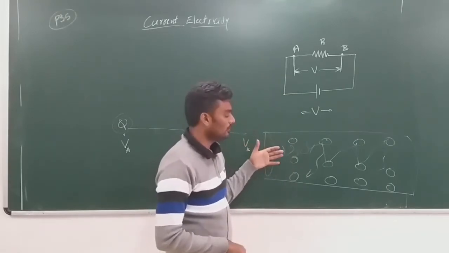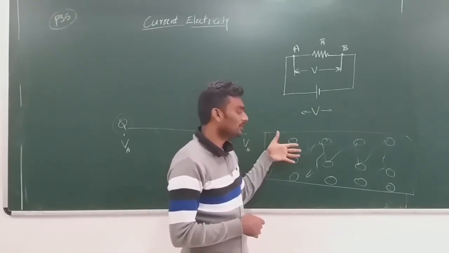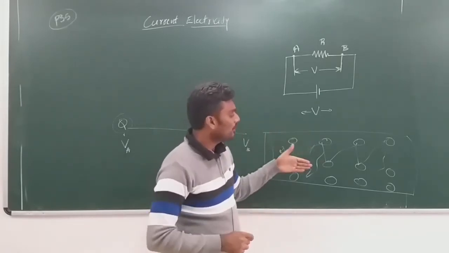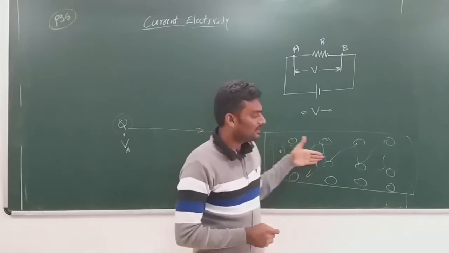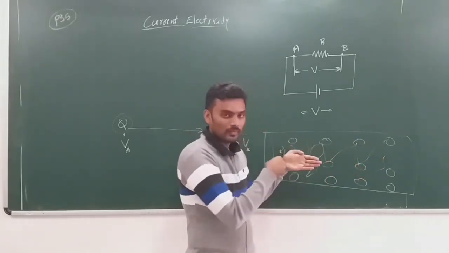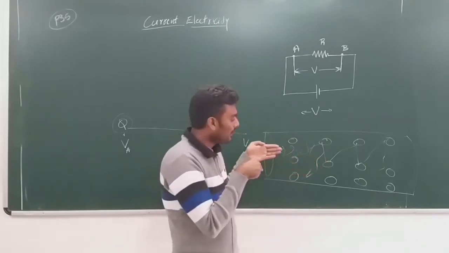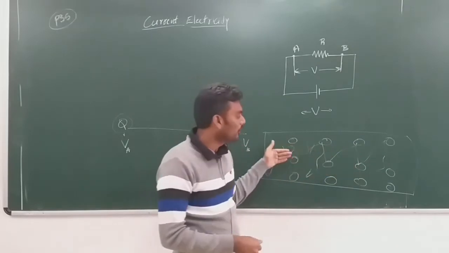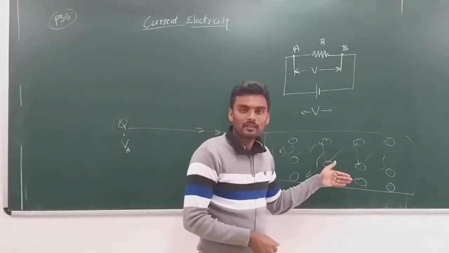So that is what it is about. When they drift, it is expected that the charges should be undergoing acceleration in this direction, because of the applied electrical force, right? F is equal to EQ, and hence they should be accelerating in this direction, but they are not accelerating, they are moving with constant velocity.